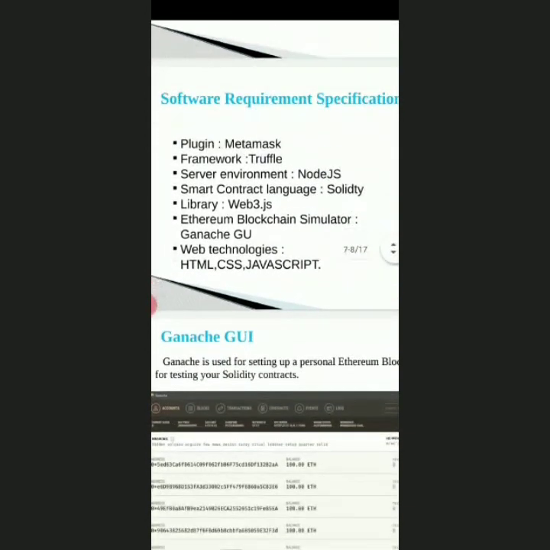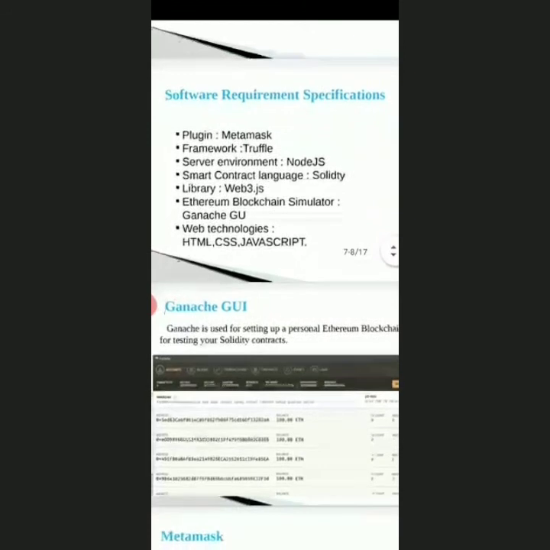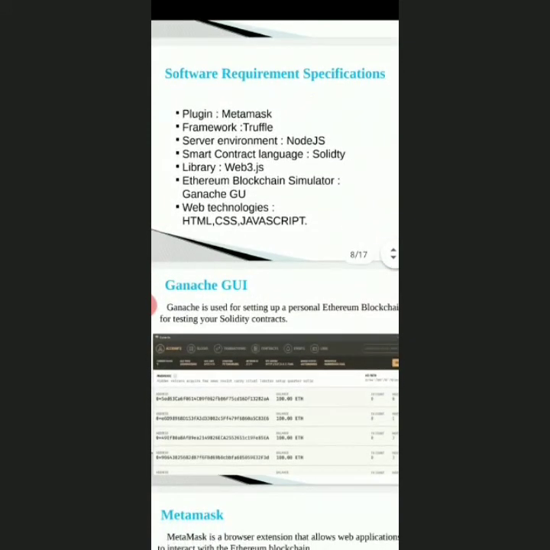And coming to the software requirement specification, what are the software requirements and specifications we used in this project? The plugin MetaMask we are using in this project. MetaMask is a Google Chrome, Opera and Firefox browser extension which makes it easy for web applications to communicate with the Ethereum blockchain. In other words, we can call MetaMask a wallet for our browser.